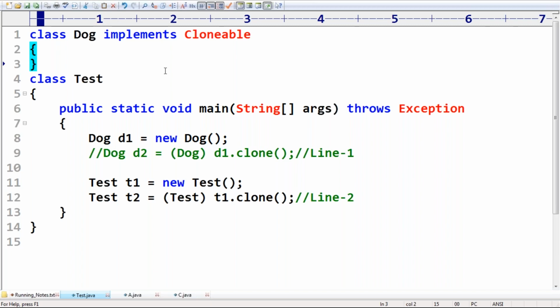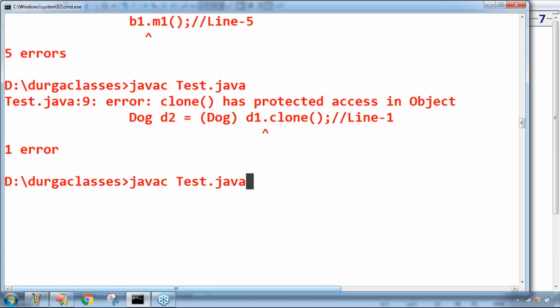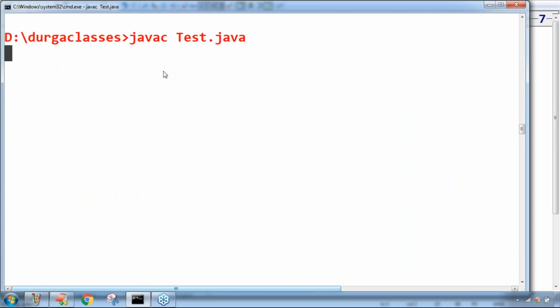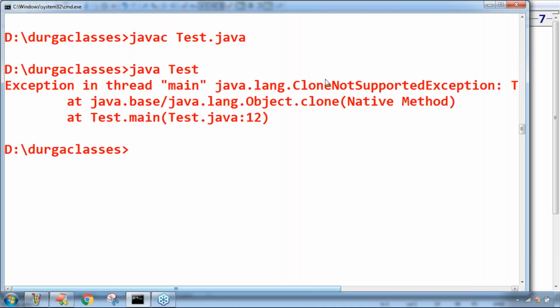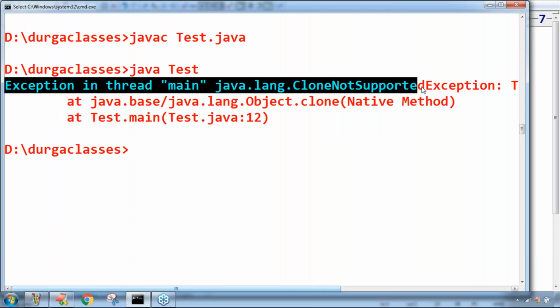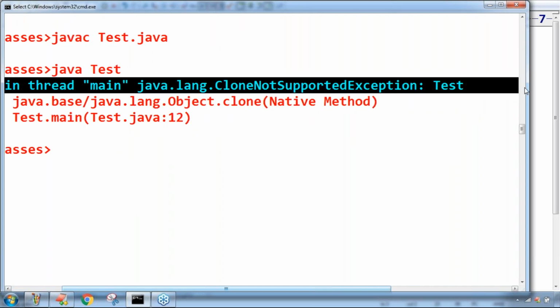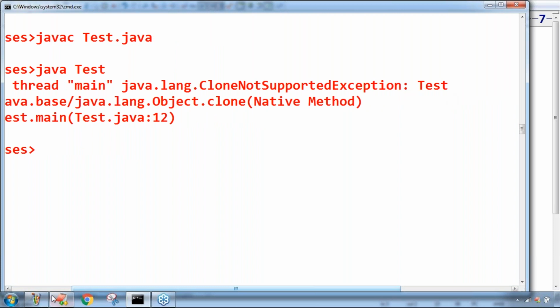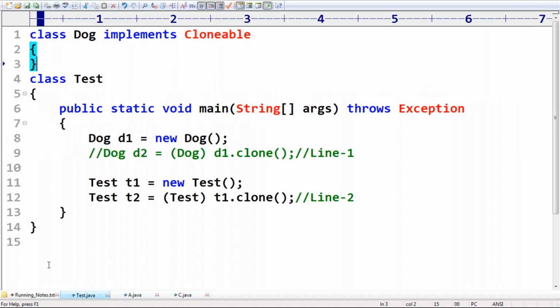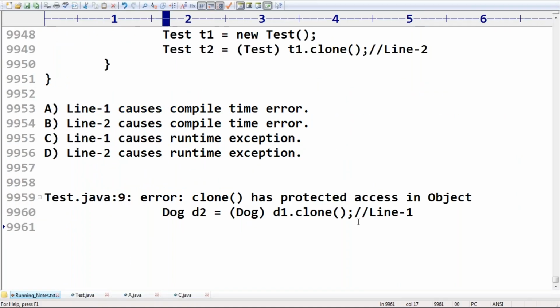That's why immediately we are going to get CloneNotSupportedException. No compile time error. Happily the code compiles fine, but line 2 causes CloneNotSupportedException. Exception in thread main. So CloneNotSupportedException for which class objects? For Test class objects. Dangerous point. Take very special care.